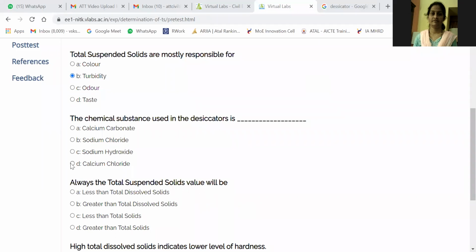The correct answer is calcium chloride. Calcium chloride can be used at the base of the desiccator to absorb the water. So for drying and cooling purposes, we usually prefer to go for the desiccator.